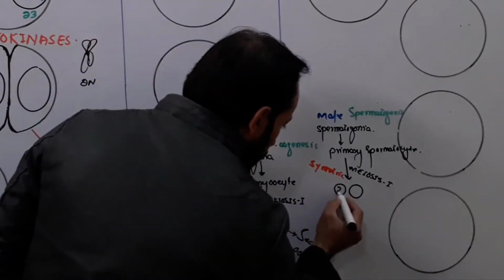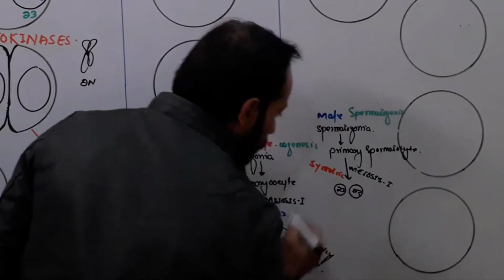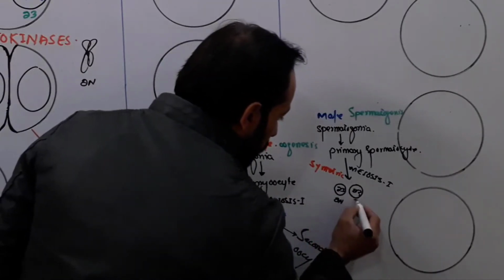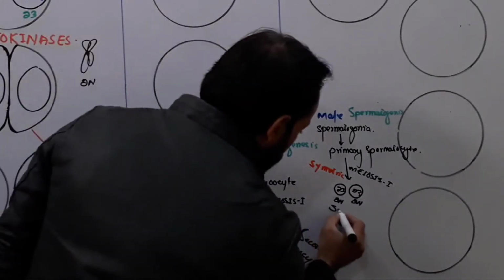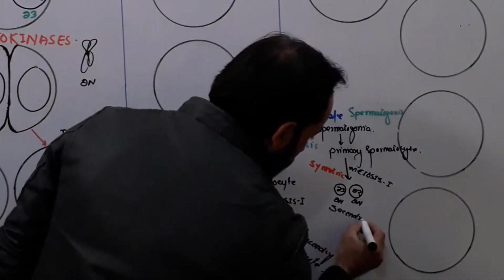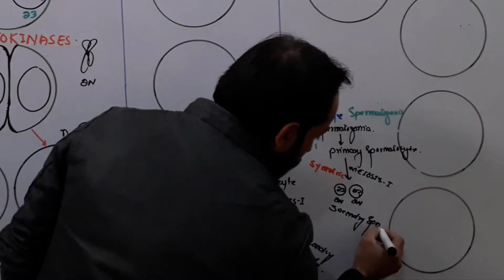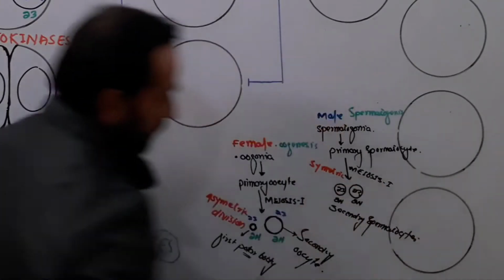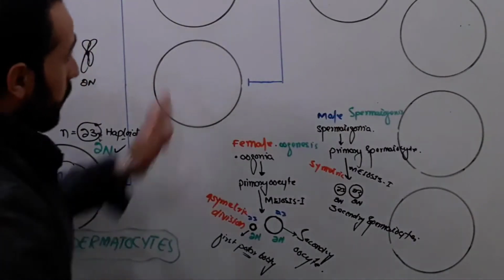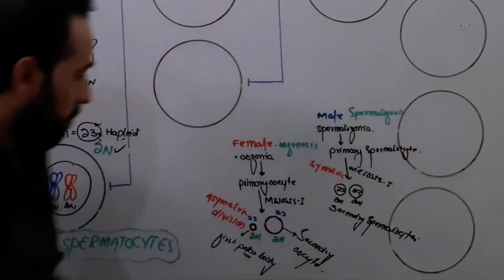This cell is also having 23 chromosomes, this cell also has 23. This cell is also 2n, this is also 2n, and that is called secondary spermatocytes. Clear, friends? And now we will see what happens further forward.